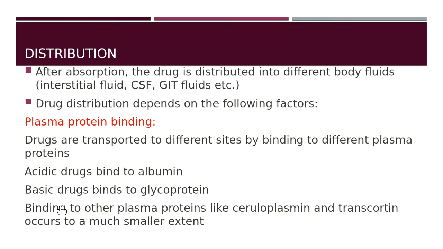These are the two proteins to which the majority of the drugs will bind. And they also bind to other plasma proteins such as ceruloplasmin and transcortin, but to a smaller extent. Majority they bind to albumin or glycoprotein, and to a smaller extent they bind to ceruloplasmin and transcortin. The drug takes the help of plasma protein to get distributed in the body.